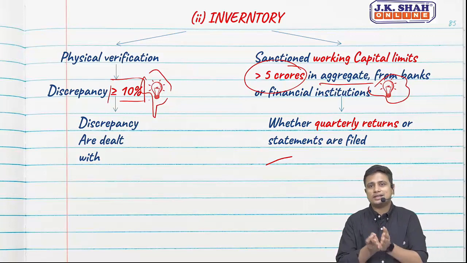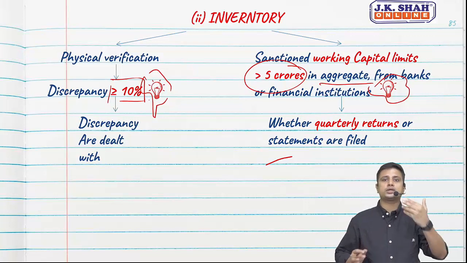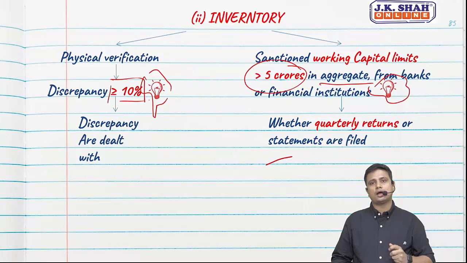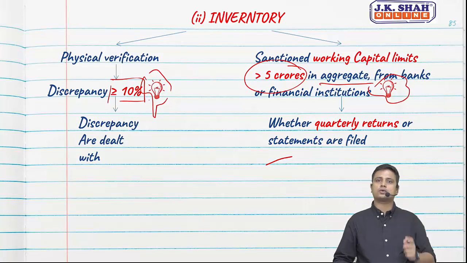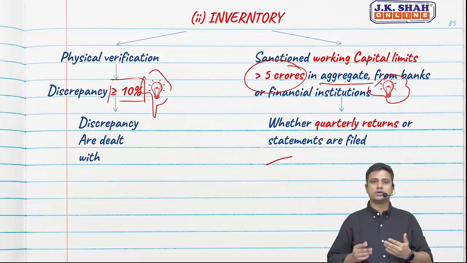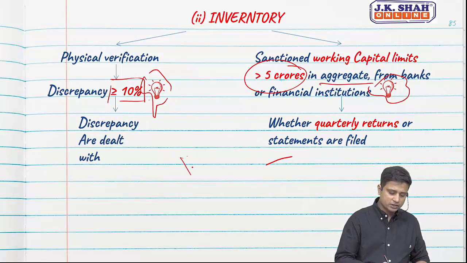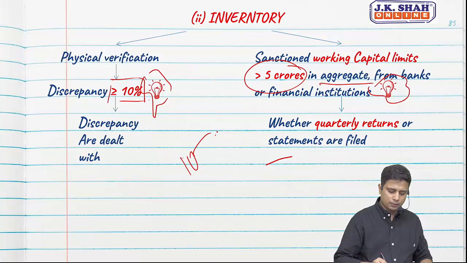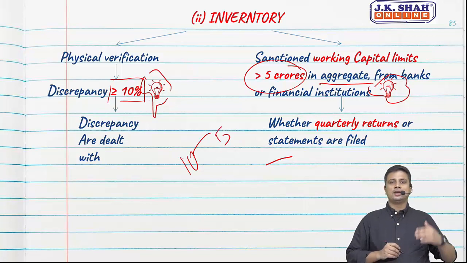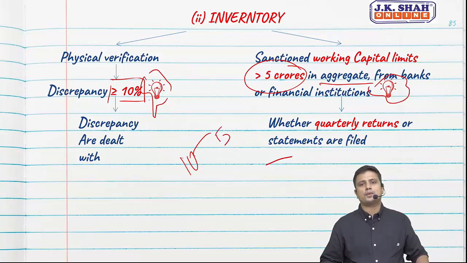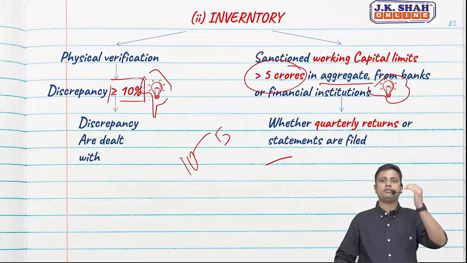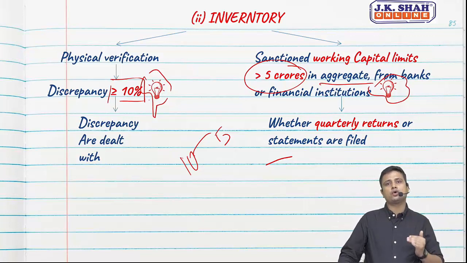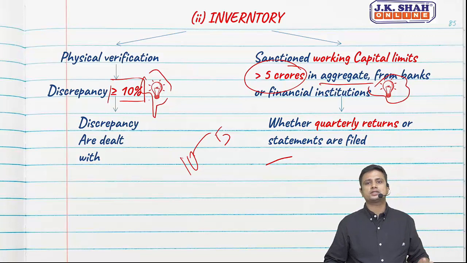So we mortgage a stock. We are supposed to give the report on stock: what is the value of the stock and what is the quantity of stock that we are holding. If I have a stock of, let's say, 10 crores, on the basis of that the bank has granted me a working capital limit of, let's say, 5 crores. In any particular month or quarter, if my stock goes below 10 crores, then the bank might reduce my working capital limits.